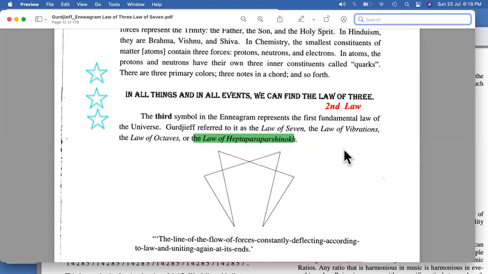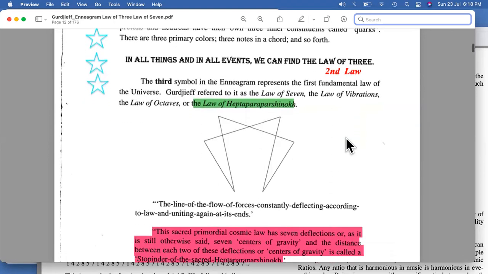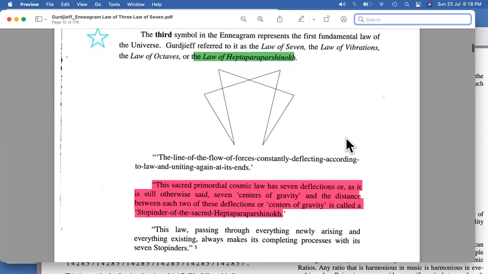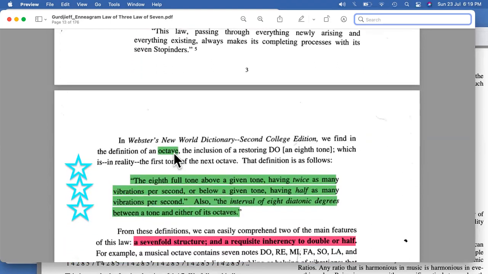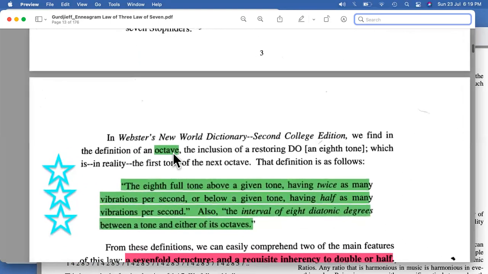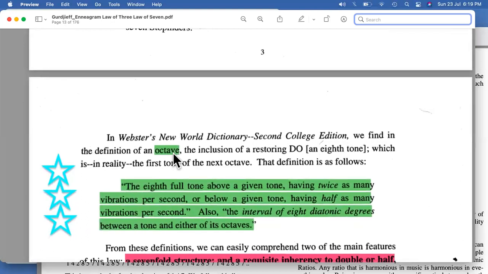Now, before we go exactly to this law of seven, which is the law of vibration, we need to understand a very basic and fundamental thing, which is called the octave. So let's try to understand the definition of octave, because this will be very important for us. Before we go to the law of seven and law of three, it is very important to understand octaves first of all, because if we understand octaves, we'll have the interpretations for the law of three as well as the law of seven. So let's go towards octaves.